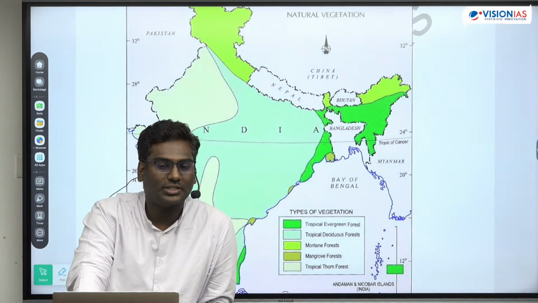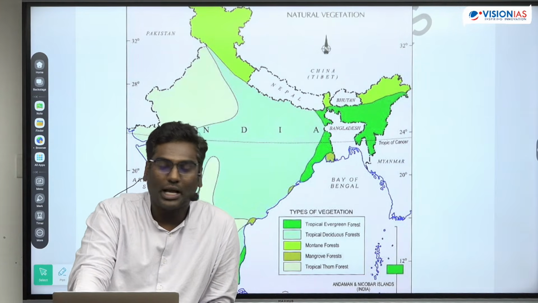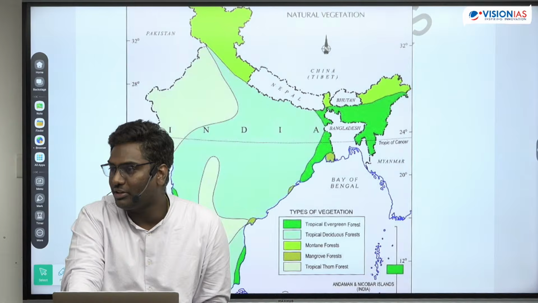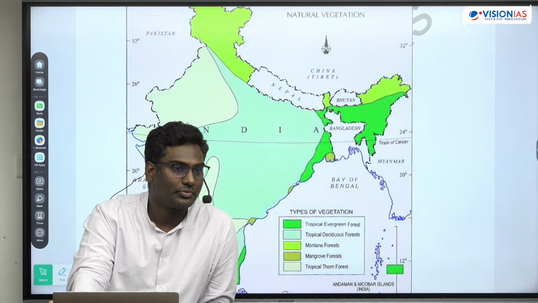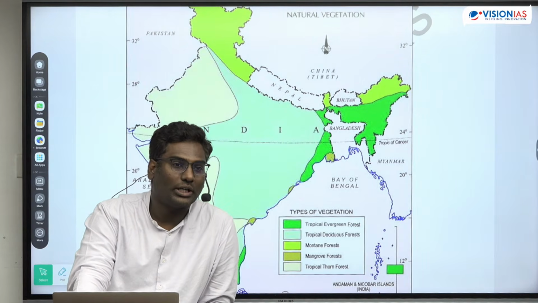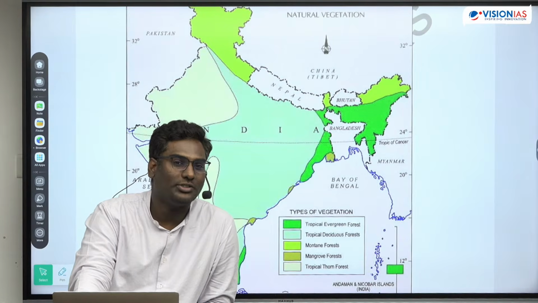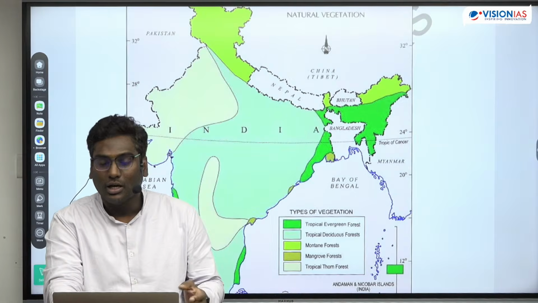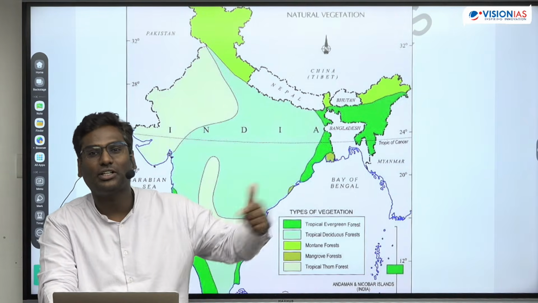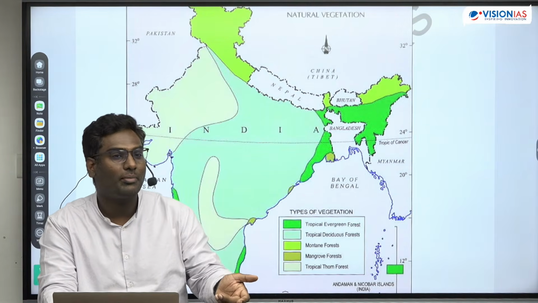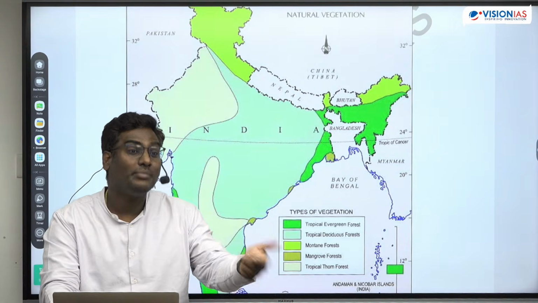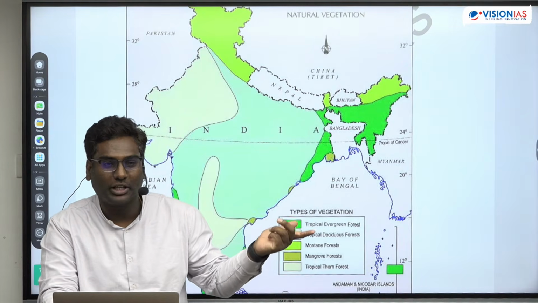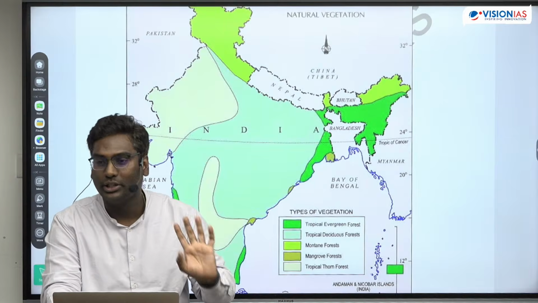Point number 1, it has said the frequency of them and the probability of compound extreme events has increased. Frequency of their occurrence and probability of their occurrence has increased. Probability मतलब क्या है? What is the chances that it can occur? Frequency का मतलब क्या है? How many times it occurs in a defined period of time. ठीक है? So ये दोनों increase हुआ है.